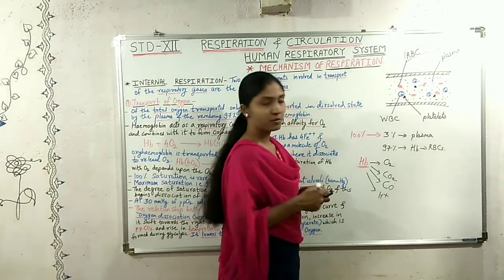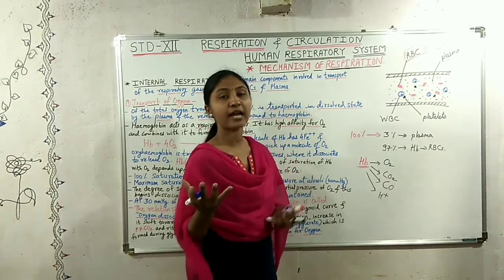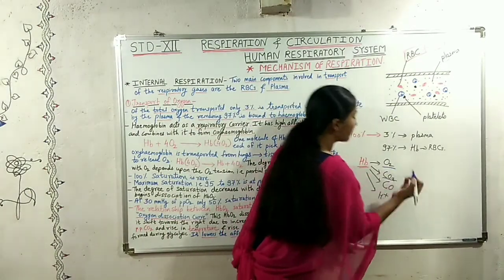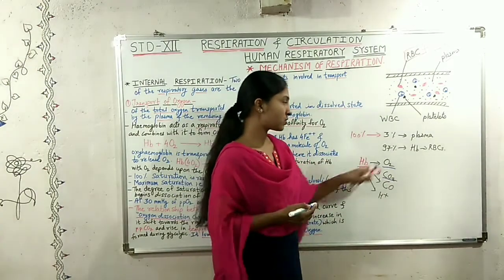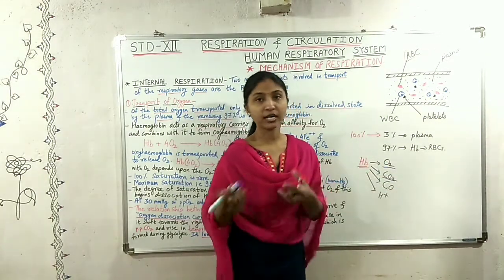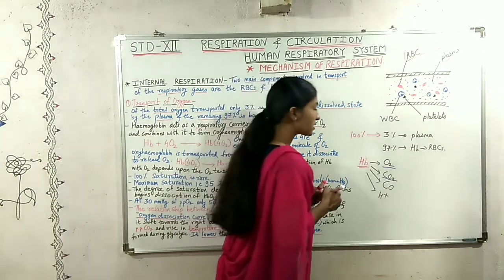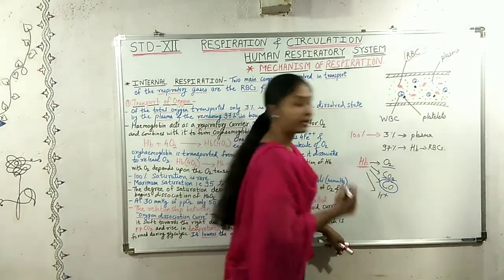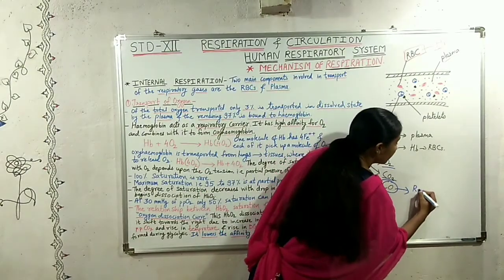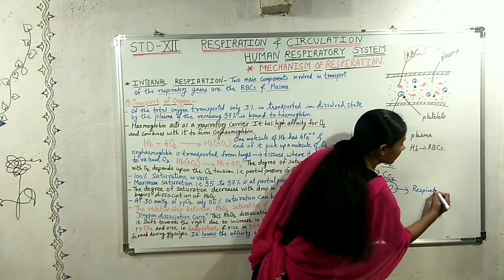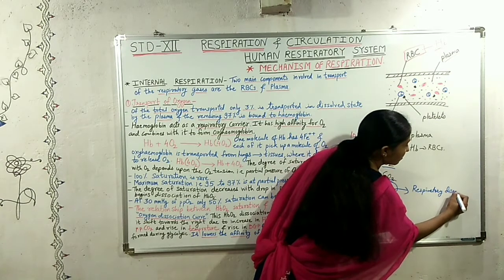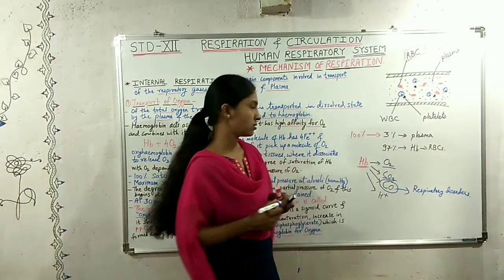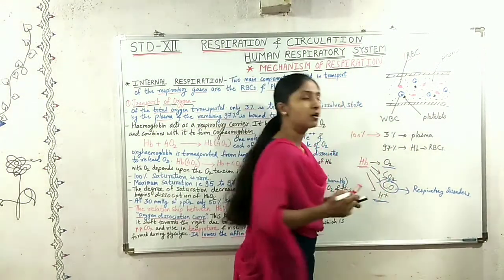We know that hemoglobin is a respiratory carrier, so it carries respiratory gases, and respiratory gases are oxygen and carbon dioxide. So it binds with oxygen and carbon dioxide, it is normal. But when hemoglobin binds with carbon monoxide, it gives rise to respiratory disorders.